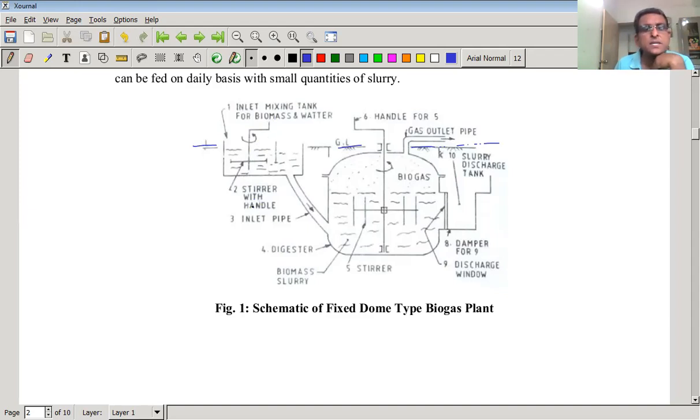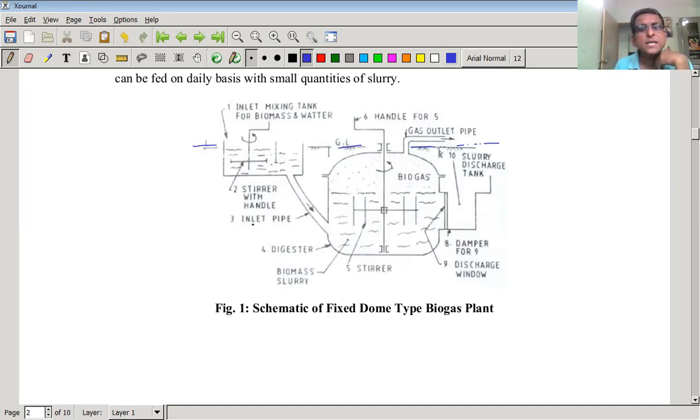So the first is the inlet mixing tank. Second is the stirrer with handle. This is the stirrer, and this is the handle. So with the help of the handle we can rotate it so as to mix the biomass to be fed to the digester.